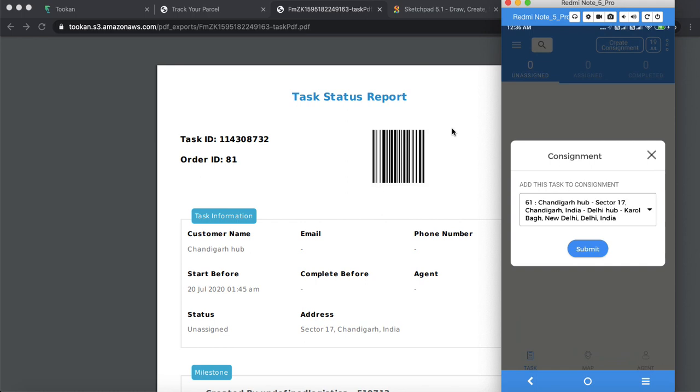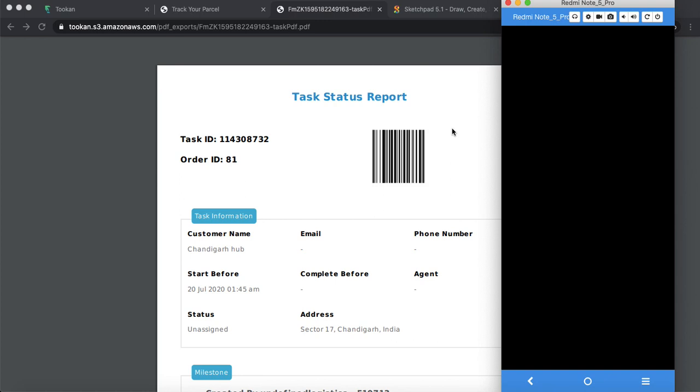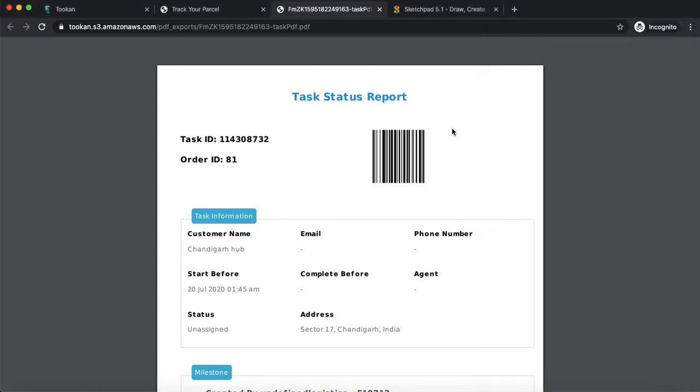So he won't need the dashboard to select all those tasks and add them to a consignment. He can just start scanning the tasks and adding them to a consignment. So the sorting process can be done using apps as well. You don't need the dashboard. This simplifies the operation for a hub manager who is actually working in the field.